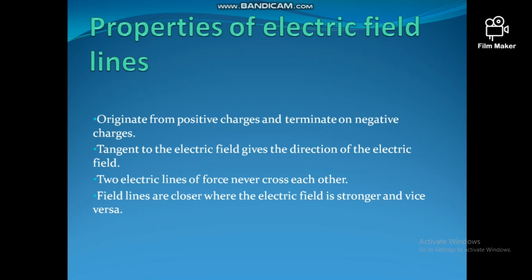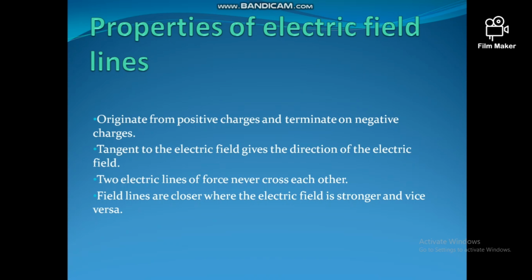Now the properties of the electric field lines. They start from the positive charge and end on the negative charge. The tangent to the field line at any point gives the direction of the electric field at that point. The lines are closer near the charge and thus the field is stronger. The field is weak away from the charge because the lines are further apart.